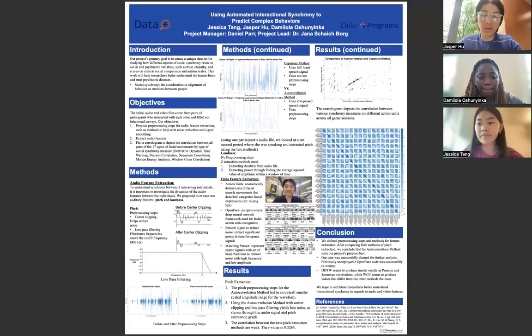So now we'll move on to video feature extraction. We essentially try to extract action unit strength, which are anatomically distinct sets of facial muscle movements that categorize facial expression. And we did this through a neural network-based model called OpenFace, which tries to plot out the facial landmarks on your face.